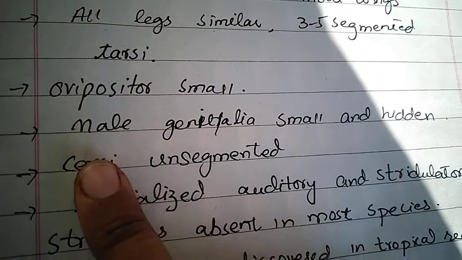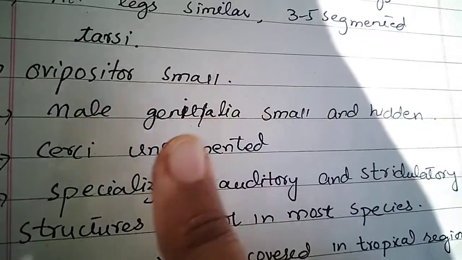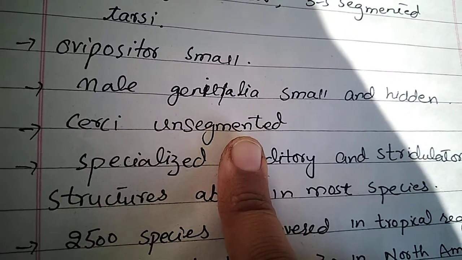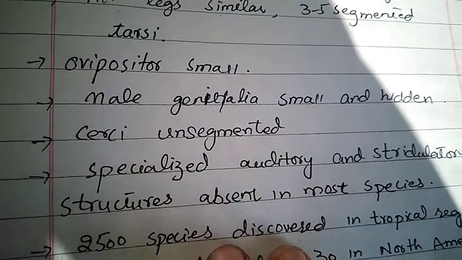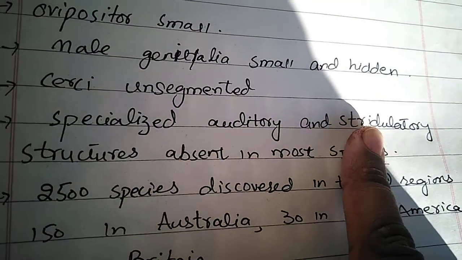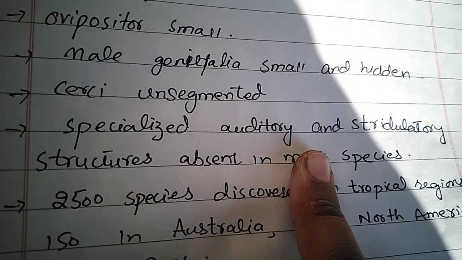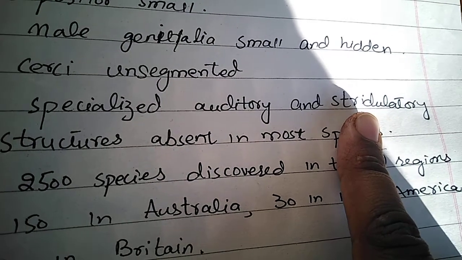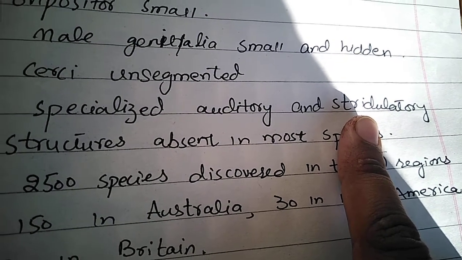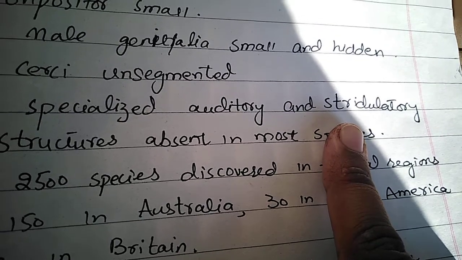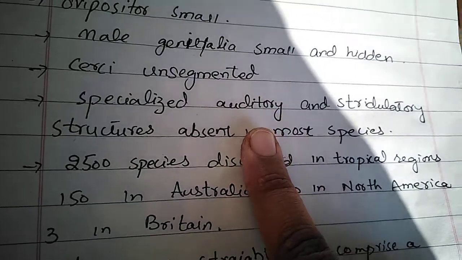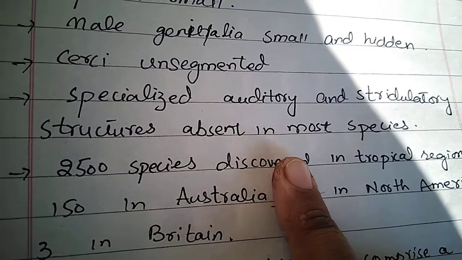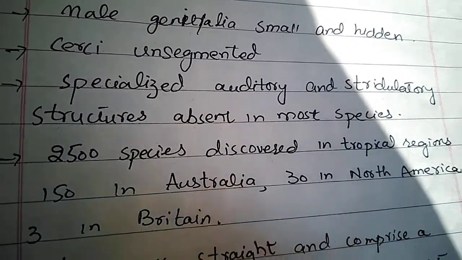Ovipositor is small. Male genitalia small and hidden. Cerci are unsegmented. These are present on the last abdominal segment, and these are sensory in nature. Specialized auditory and stridulating structures are absent in most of the species. Stridulating is the production of a special kind of voice for the purpose of attracting the mate, and auditory cells are also absent in most of the species, but not all.